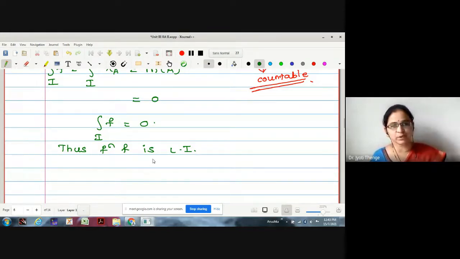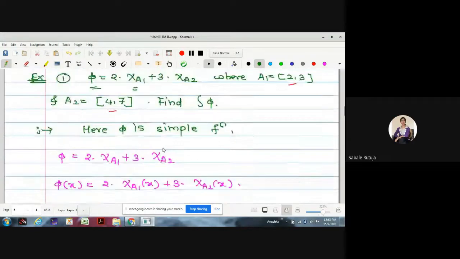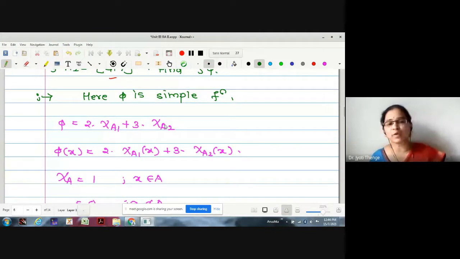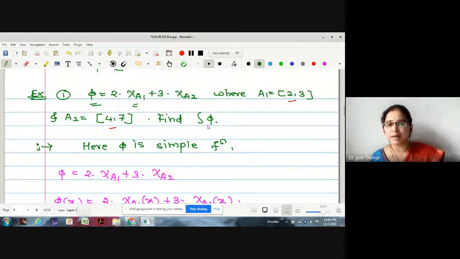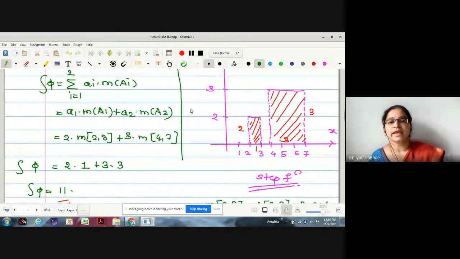Any difficulty up to this? We have tried to find out the Lebesgue integration of two functions. The first function is a characteristic function. The second function is a simple function. Step by step we will proceed further. Have you understood with this example also? If instead of this interval it is an arbitrary set, can you show it by a graph like this? It is difficult to show, right?